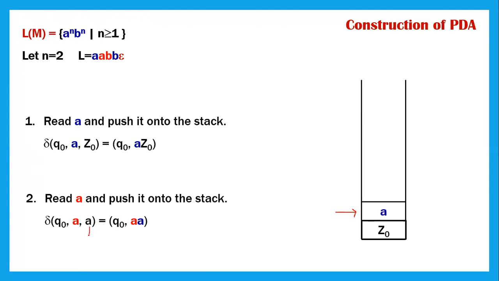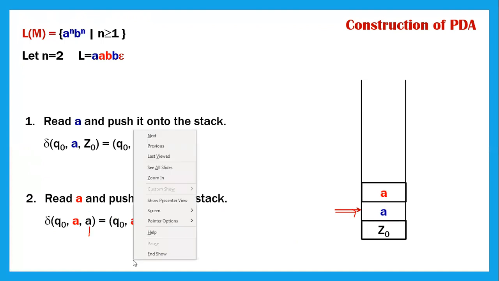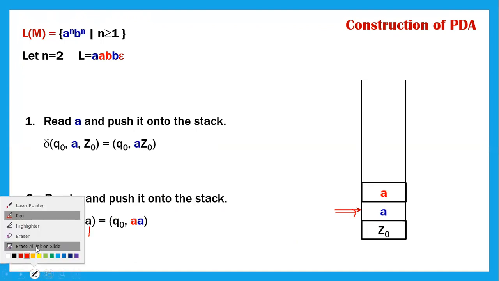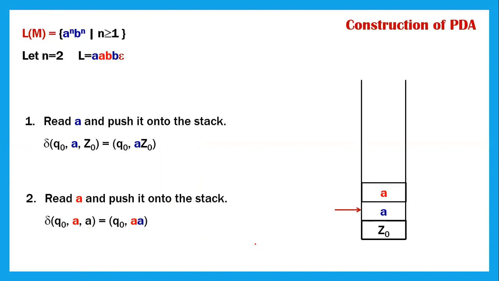A. So this is there on the top of the stack, and then I will move the second A also onto the stack here. So A will be on the top of the stack. So this is how it looks, and it will move on to the second position here.